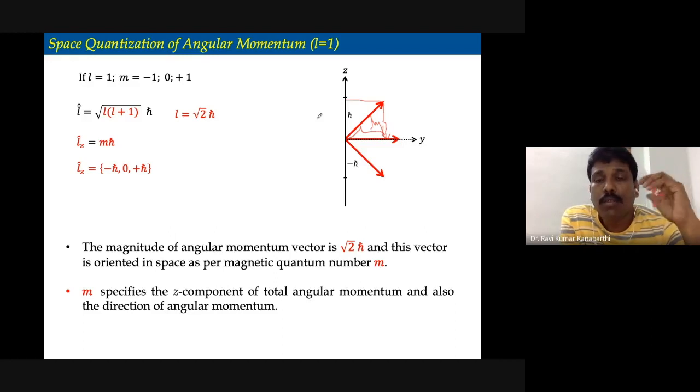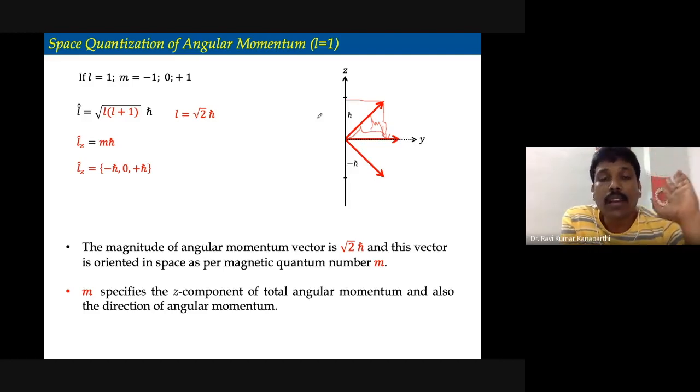in a particular orbit, then we can only talk about the total angular momentum of that particular object. Since it is rotating, we can talk about the total angular momentum. In fact, the magnitude of the angular momentum can be estimated by using the square root of L(L+1) multiplied by h cross. That is one thing we can do.